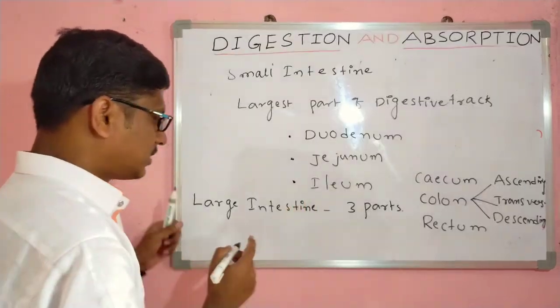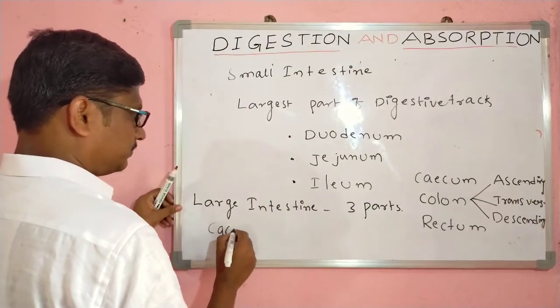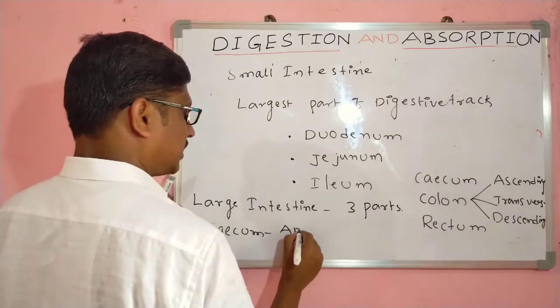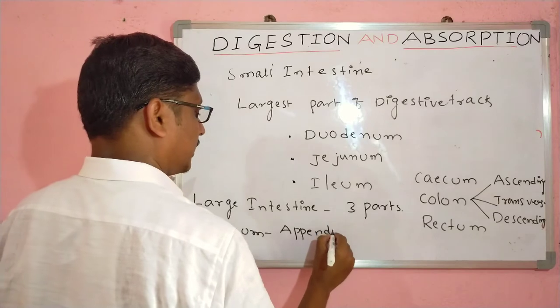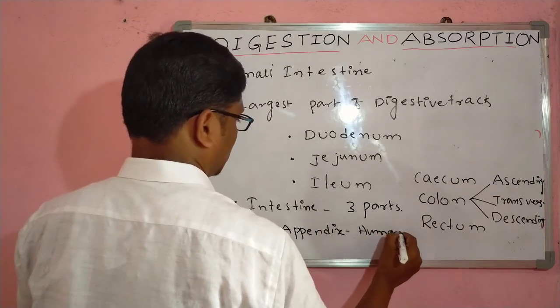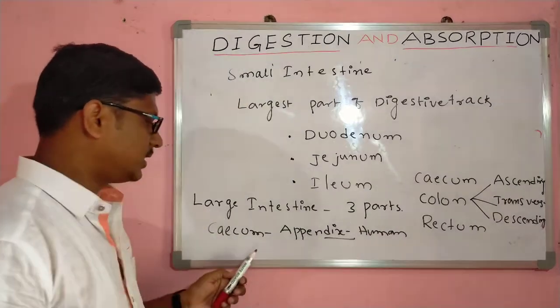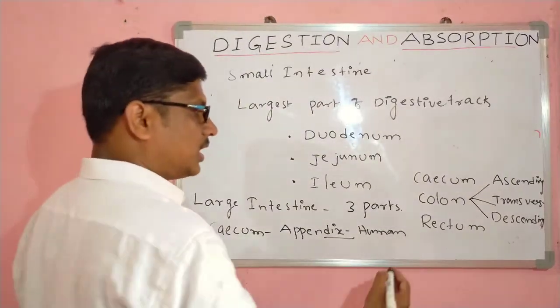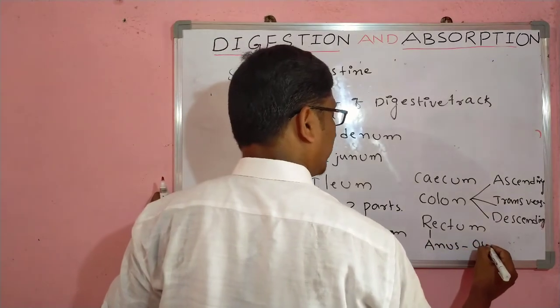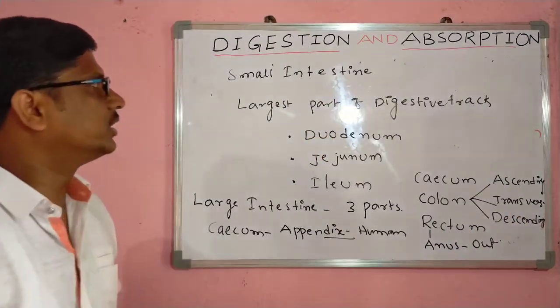See, the cecum is associated with a specific structure that is called the appendix. It is a vestigial organ in humans. The cecum is associated with the appendix only, and the rectum opens through the anus to the outside of the body.